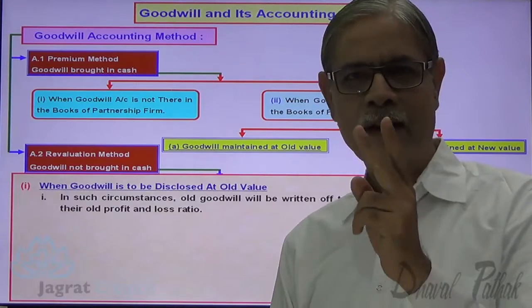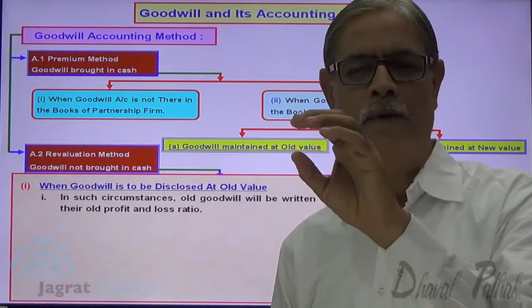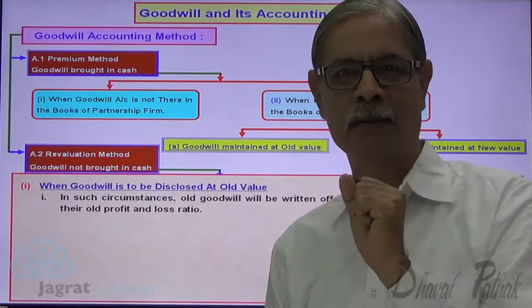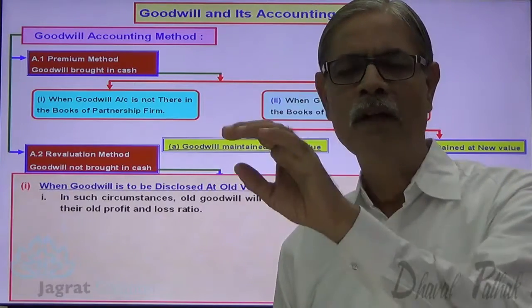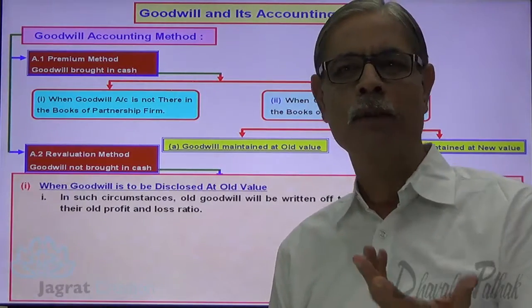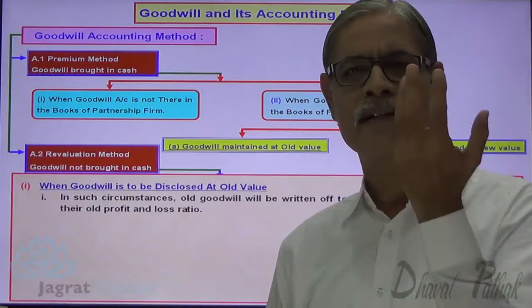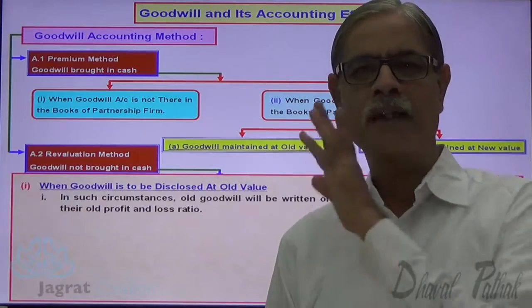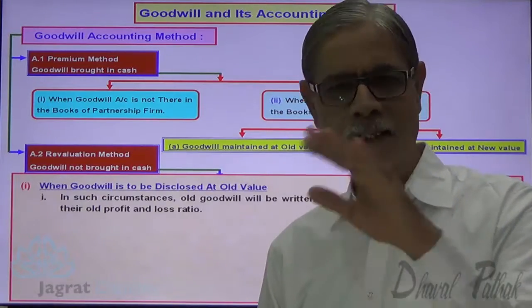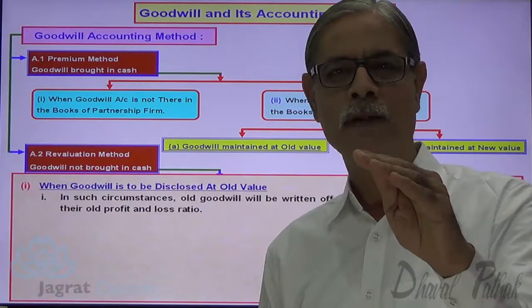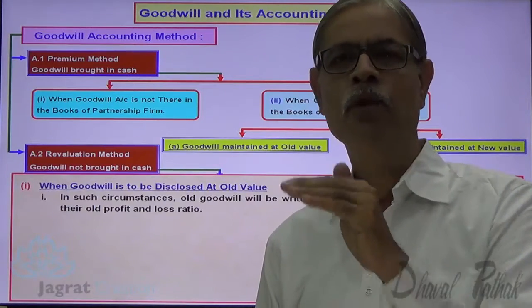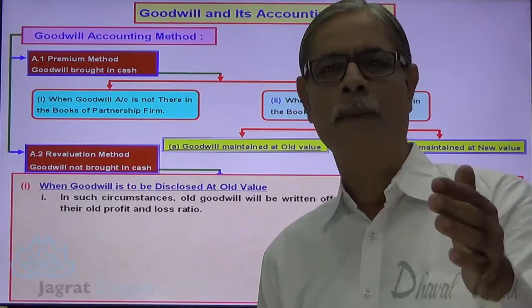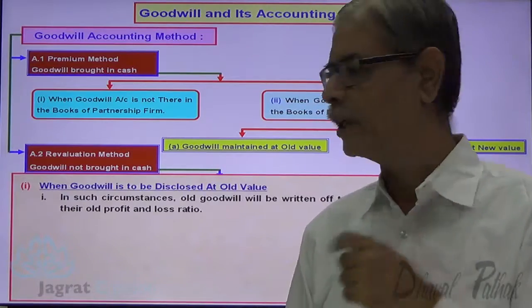So, the old value, the balance sheet value of goodwill before admission, is to be written off. One way of explanation: the balance sheet value of goodwill is to be distributed to the old partners in the old profit sharing ratio. Same thing explained to you in a different terminology. So, the first step suggested is, whatever the goodwill value is there in the balance sheet, write it off in the old ratio, or the other way, distribute that goodwill to the old partners in the old profit sharing ratio. That is the first step.